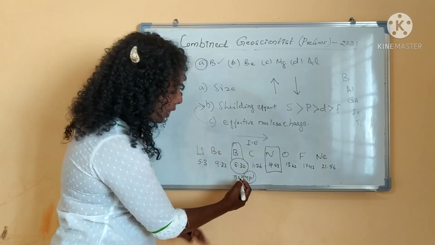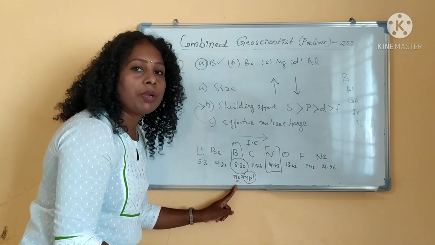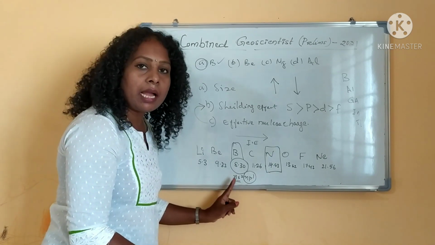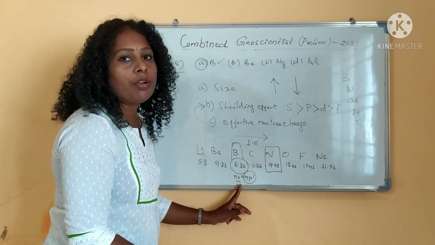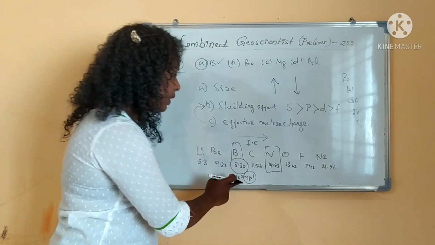And coming to the second ionization energy, what will happen? Again the electron has to be removed from the Ns orbital. So the shielding effect will be there, and it is a completely filled orbital. So it is not easy to remove the electron from the boron atom. So second ionization energy will always be larger.